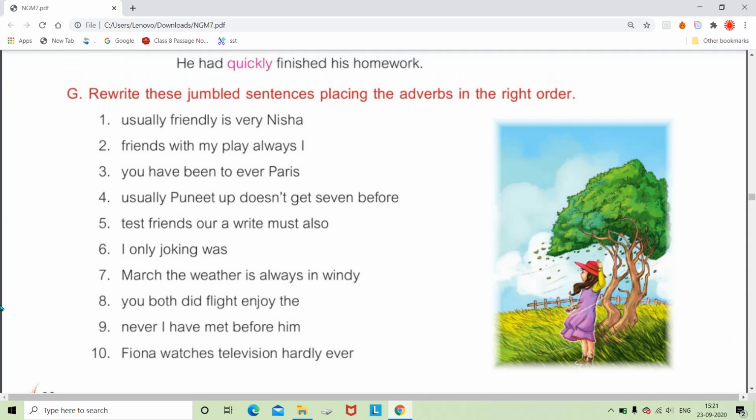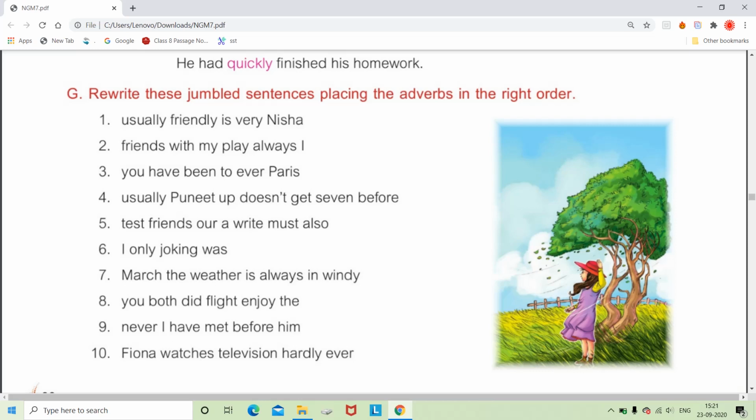We don't have to do anything except arrange the words to make a meaningful sentence, and we have to be very careful about placing the adverb in the right order. Like: usually, friendly, is, very, Nisha. So obviously, it is an assertive sentence. You must first know what type of sentence you are dealing with.